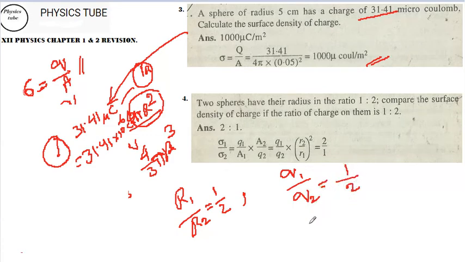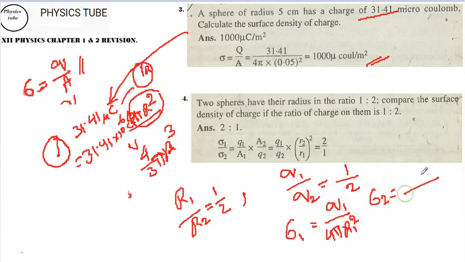Then you have a very important relation: sigma 1 is equal to q1 by 4 pi r1 square, and sigma 2 is equal to q2 by 4 pi r2 square.